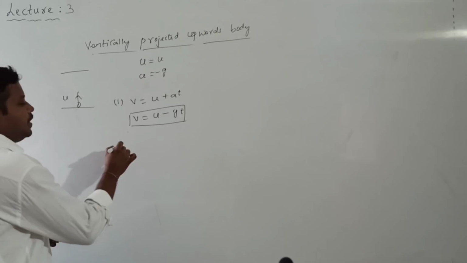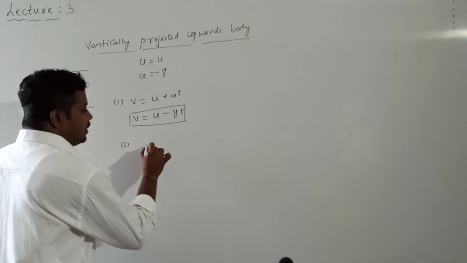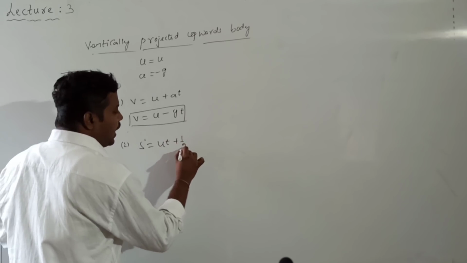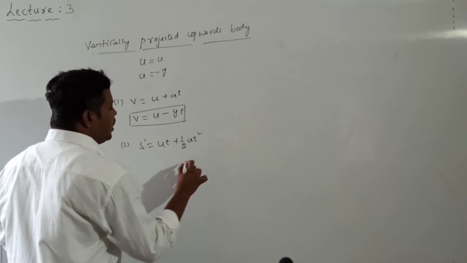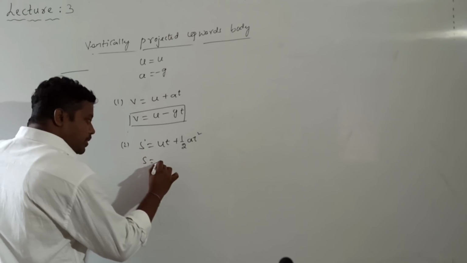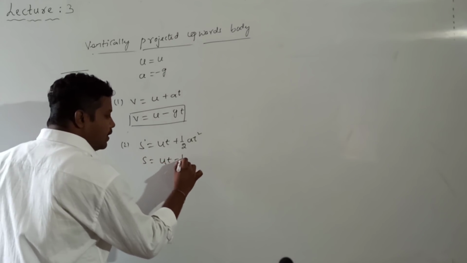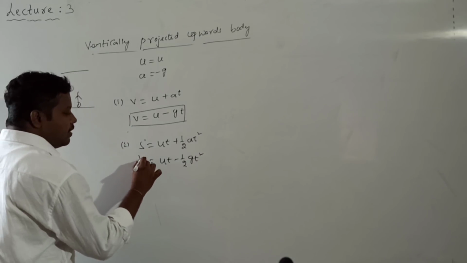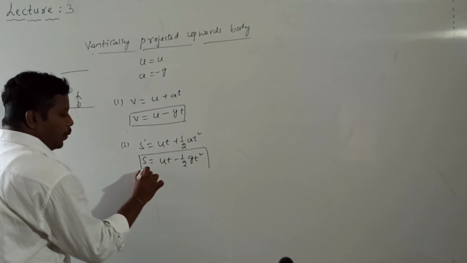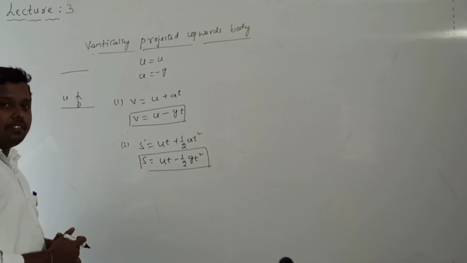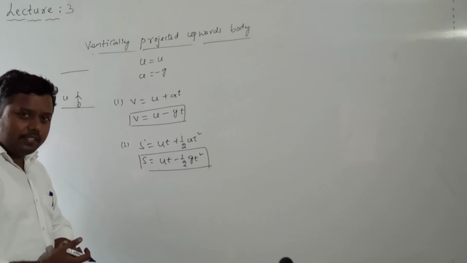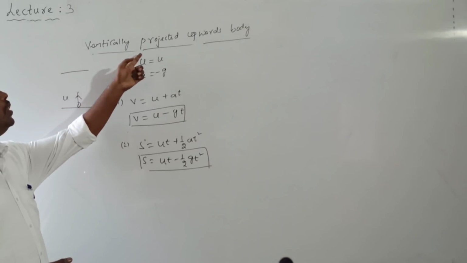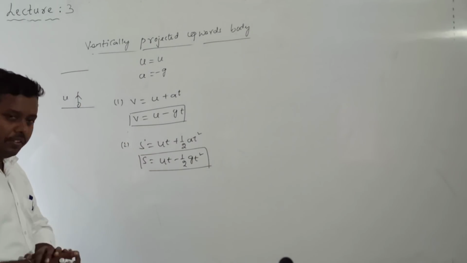After the first equation, the general form of the second equation is s = ut + half a t square. Substituting the values, s = ut - half g t square. Here also, the distance covered by the vertically projected body decreases with time compared to uniform motion. So this is the second equation for the body which is projected vertically upwards.